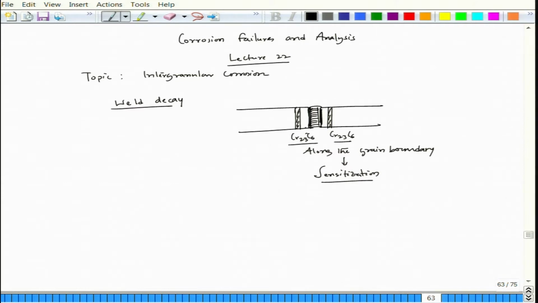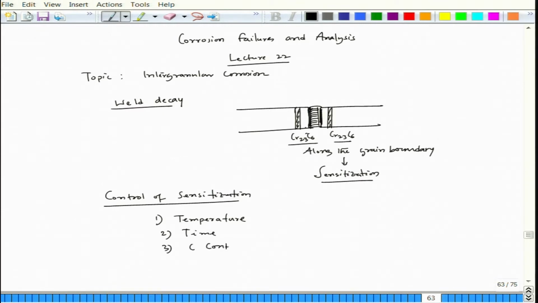So, that brings in the part which is control of sensitization. Now, as we explained in the last lecture, three factors are important. One is temperature, second is time, third is carbon content.